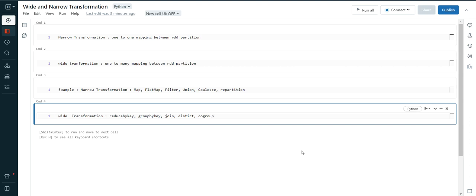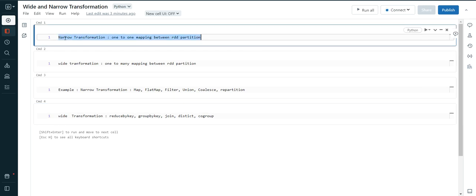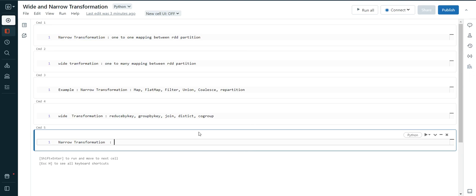So narrow transformation is a type of transformation where each input partition contributes to only one output partition.